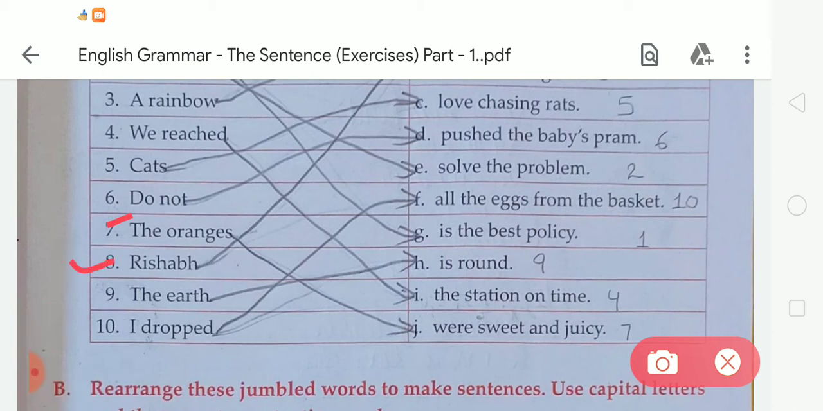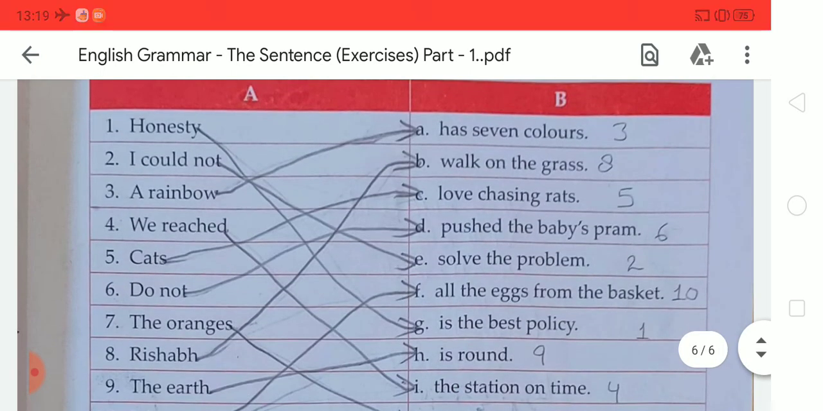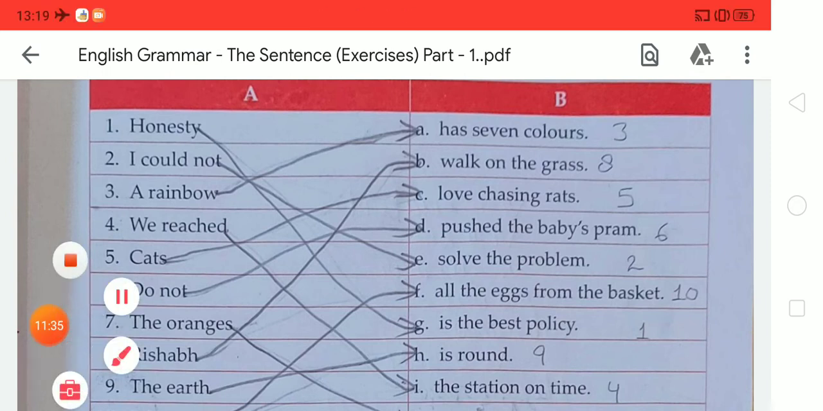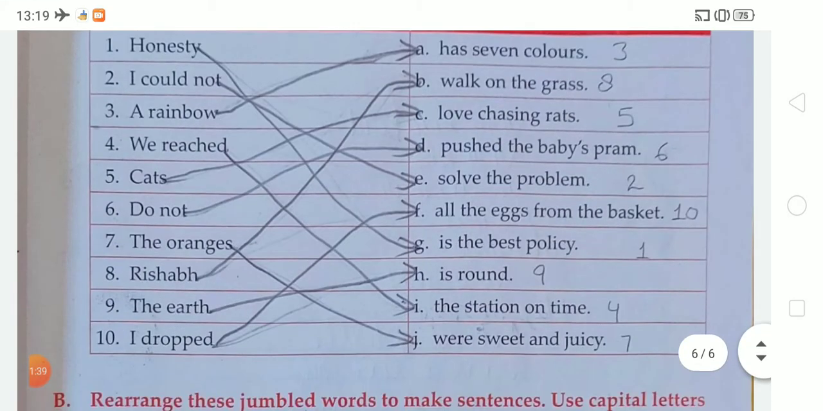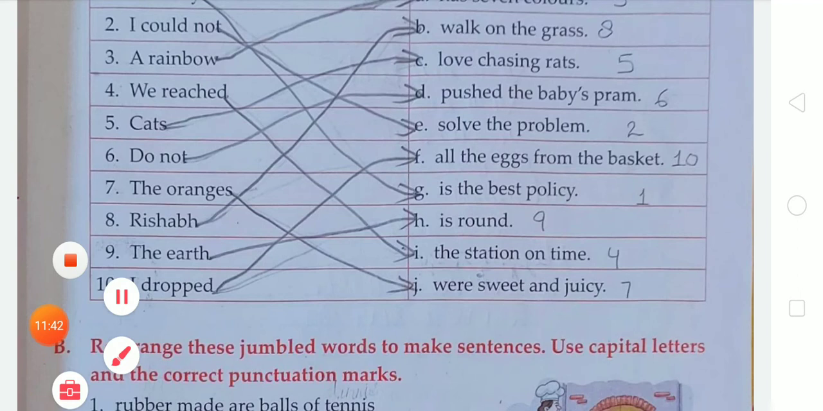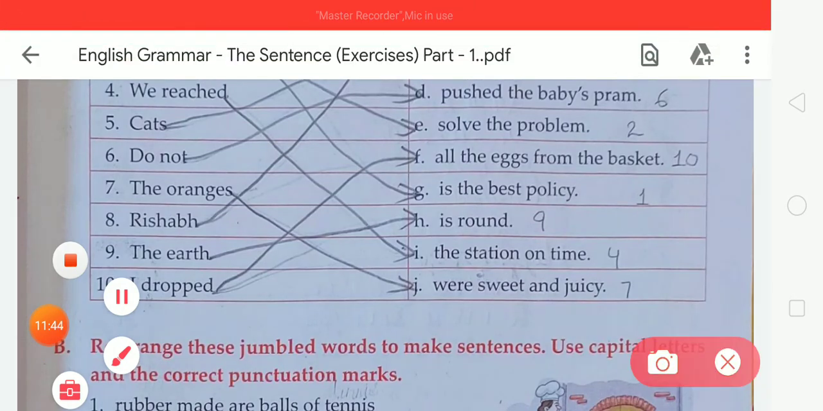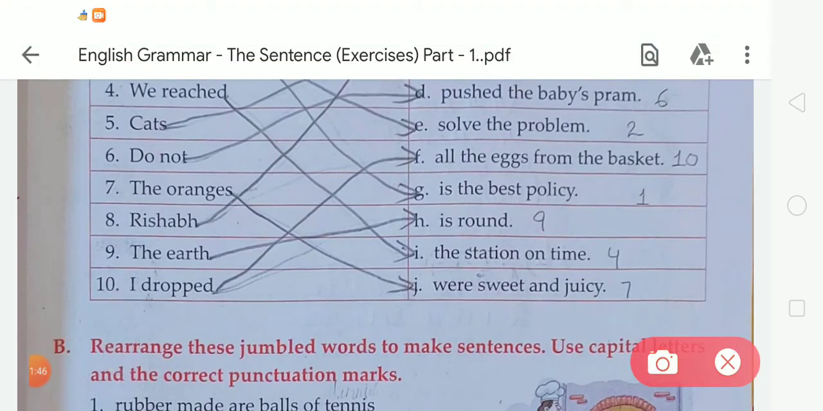Now the next, number 8, Rishabh. So we have to match number 8 with B. Okay, Rishabh walks on the grass. Now the next, number 9. In number 9, there is "the earth." So we have to match number 9 with H. The earth is round. As you all know, the shape of the earth is round.